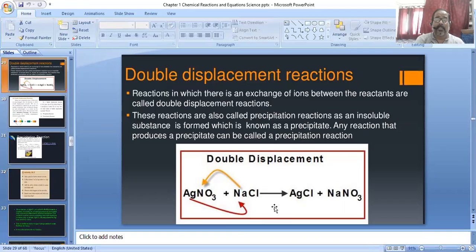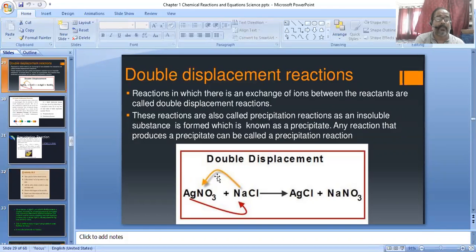Suppose Ag is positive, it reacts with chlorine, negative, and makes silver chloride. And similarly, sodium is positive, it reacts with nitrate and makes sodium nitrate. So here only the charges exchange, meaning cation with cation and anion with anion. Only they change the place.